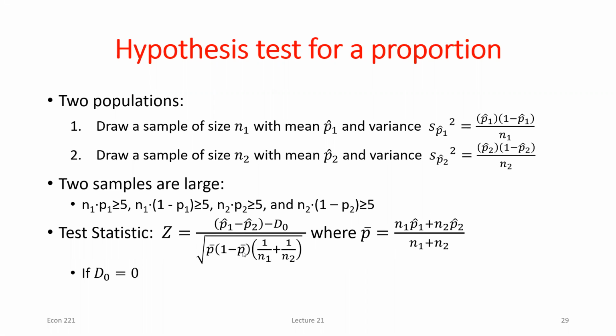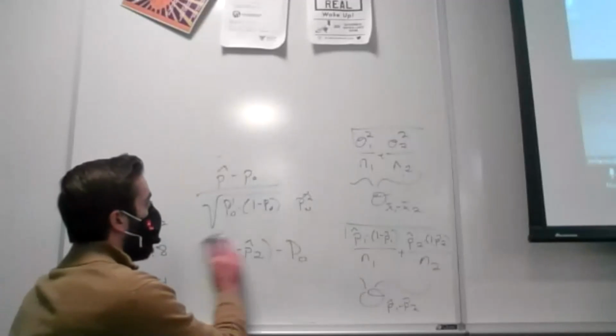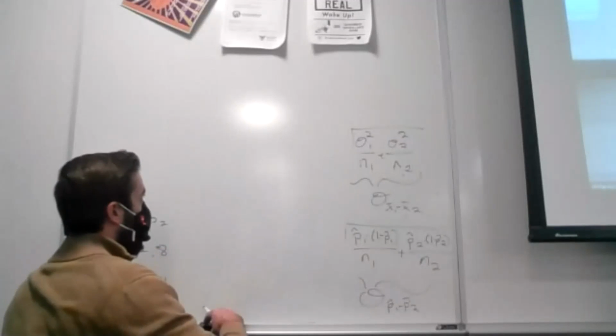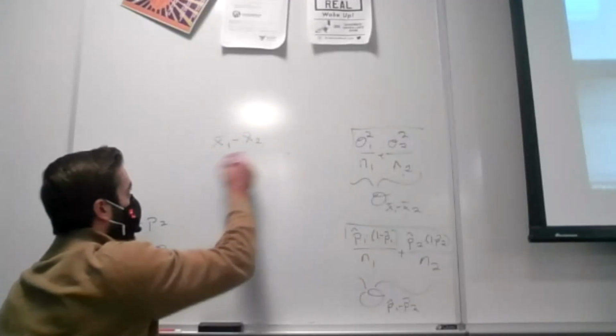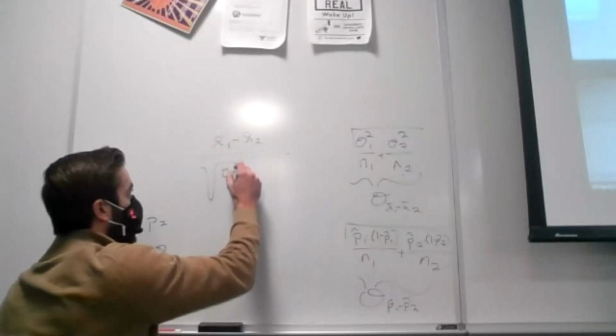Okay? So what this denominator represents is the standard deviation of the differences in our sample proportions. If we think about before with our sample means, we had this guy.